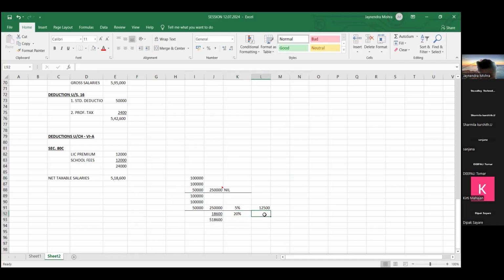So on 18,600, 20% tax comes to 3,720. So finally, friends, total tax to be paid is 12,500 plus 3,720. This is the tax.